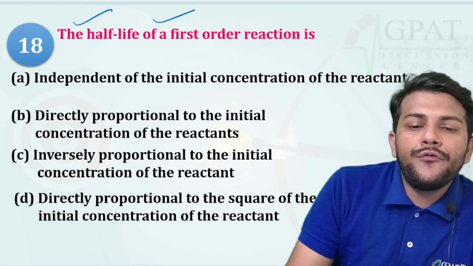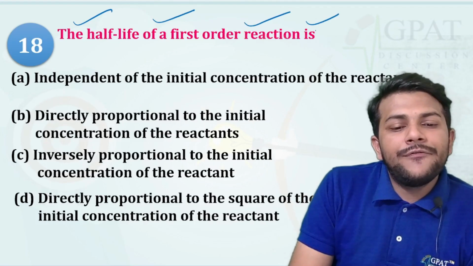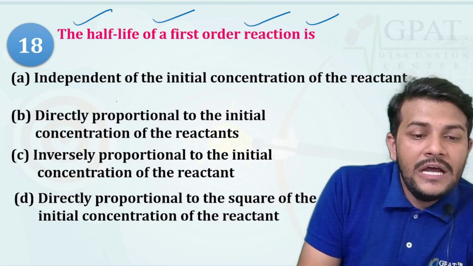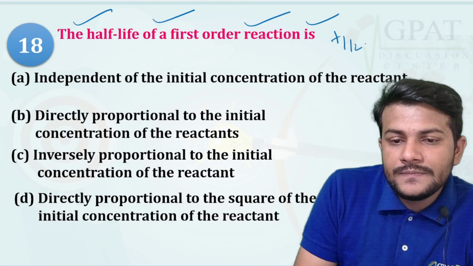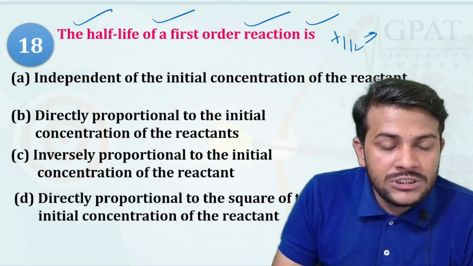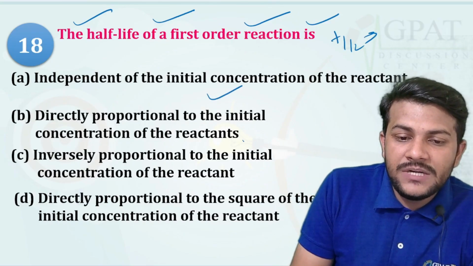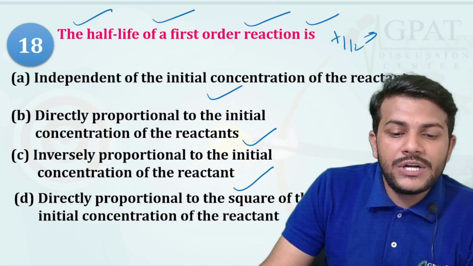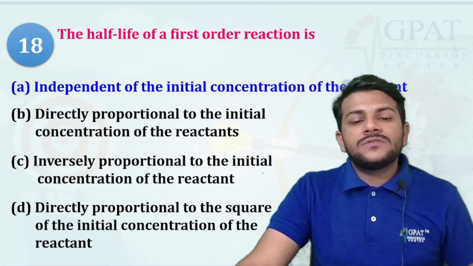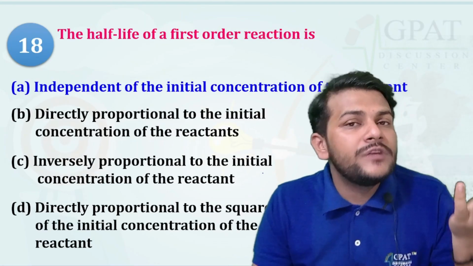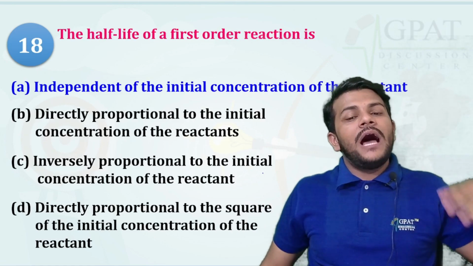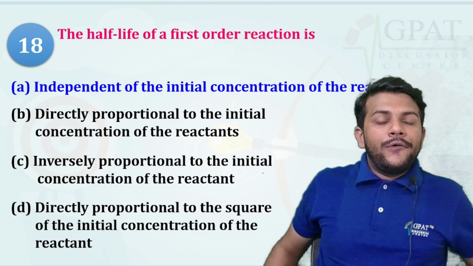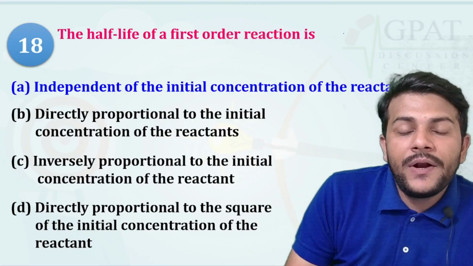Next, the half-life of a first order reaction is directly proportional to the initial concentration of the reactant, inversely proportional to it, directly proportional to the square of it, or independent of it? The half-life of a first order reaction is independent of the initial concentration of the reactant. It doesn't matter how much concentration of reactant they are having; T half does not depend on the concentration.